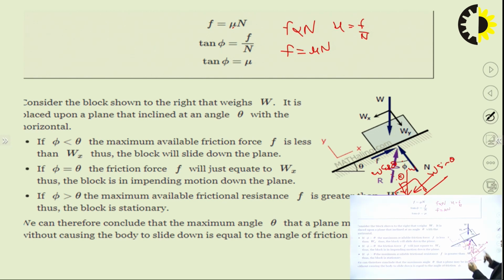If the body tries to move down, the friction force acts upward. N is the reaction force when we remove the surface, and the resultant force is R. So this is the FBD of this inclined surface. If you have any doubt about making the FBD, you can ask.